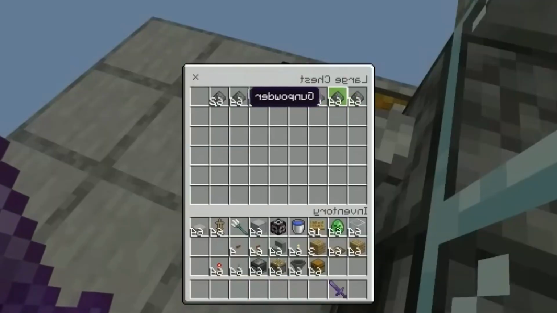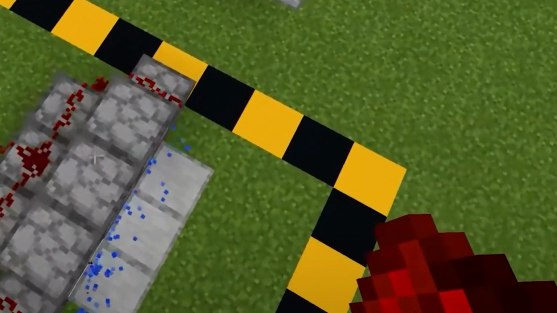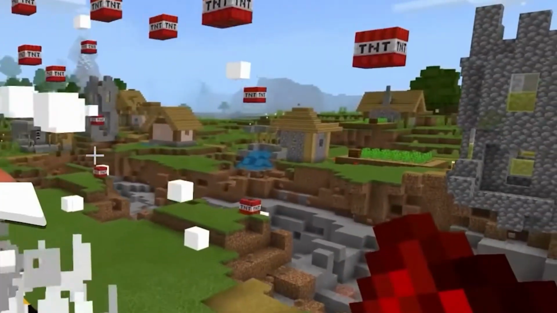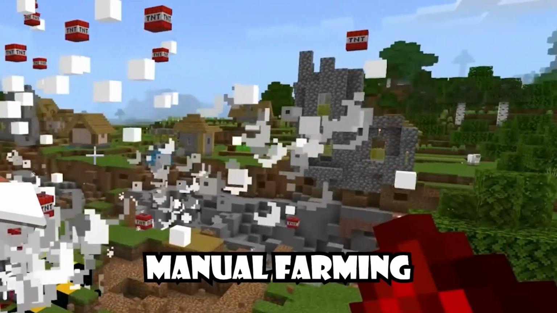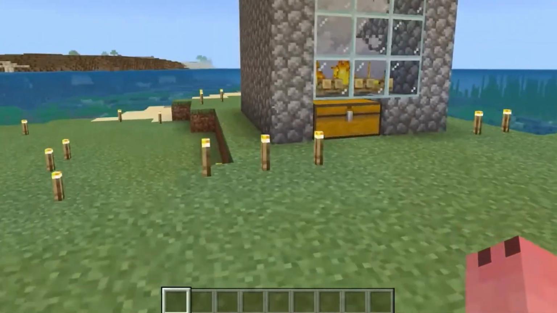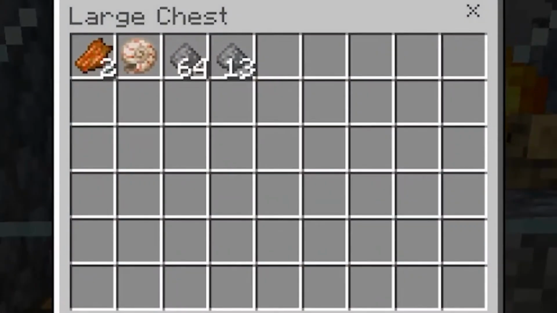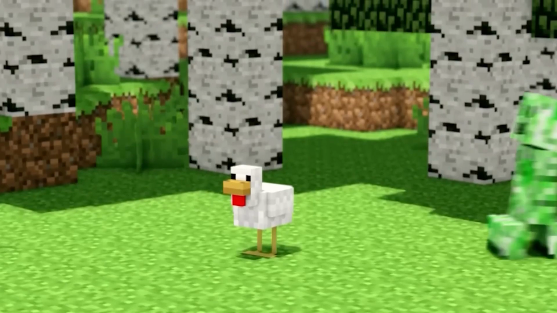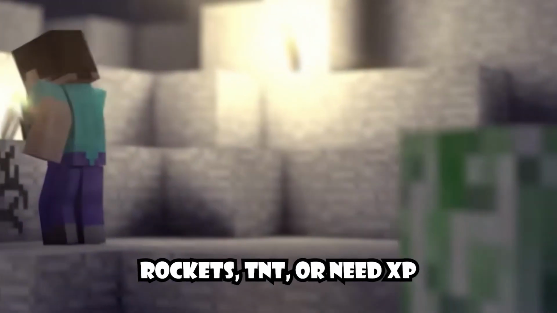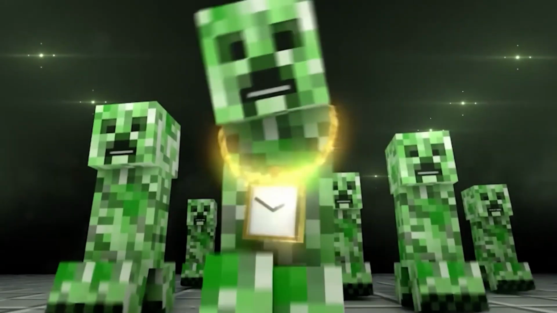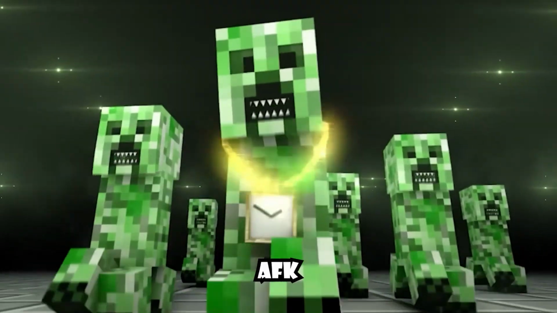And now, welcome to the Creeper Gold Mine. Trust me when I say this, gunpowder is one of the most valuable resources in the game, and you will never have enough of it through manual farming. Players who are into TNT mining for ancient debris or building automatic TNT duplicators know how many tons of gunpowder they need in every game. So having a reliable creeper farm in Minecraft Bedrock 1.21 can be a total game changer, especially if you use rockets, TNT, or need XP fast. With a properly built creeper farm, you will get an endless supply of gunpowder completely AFK.